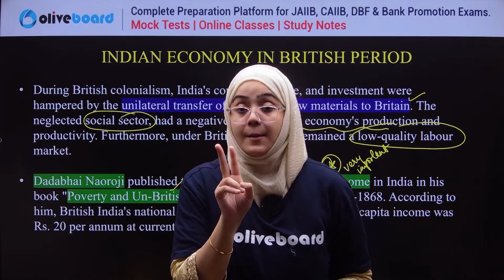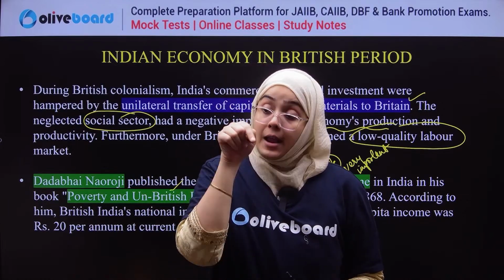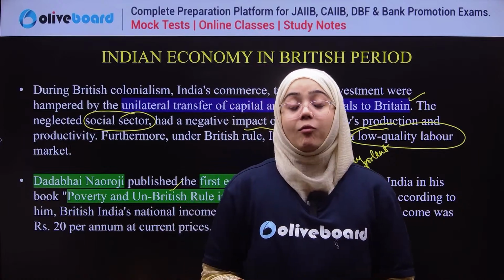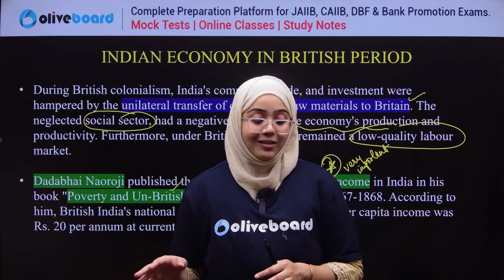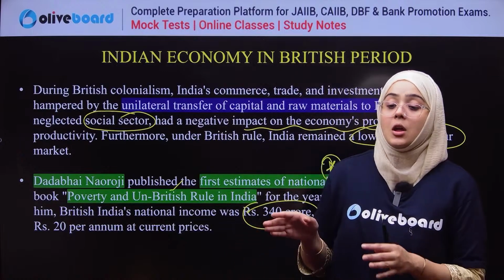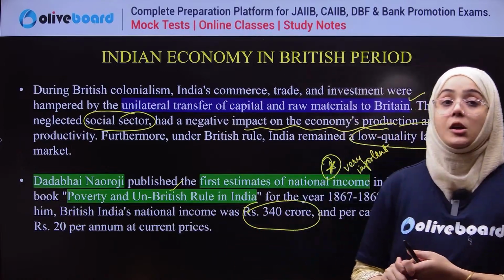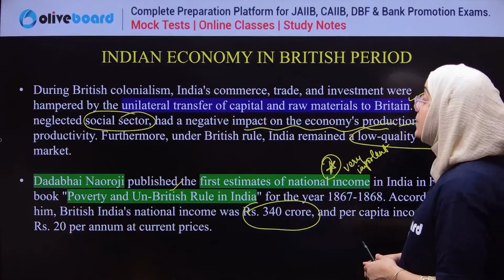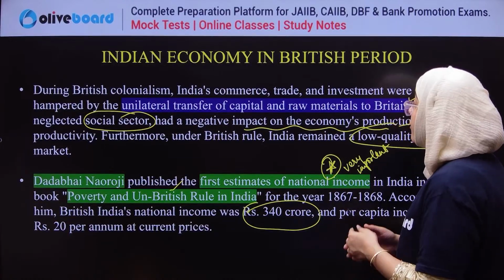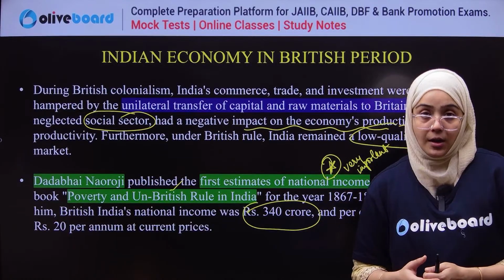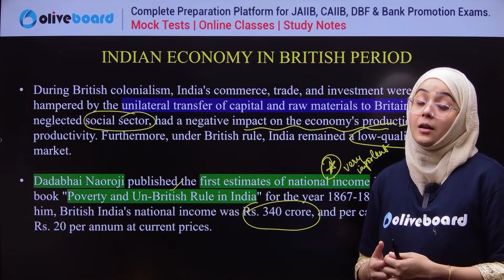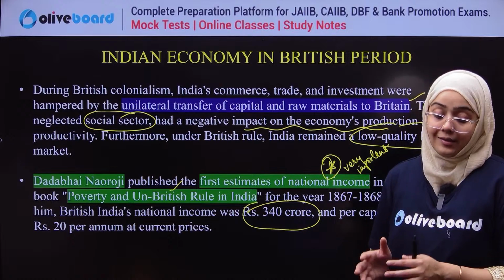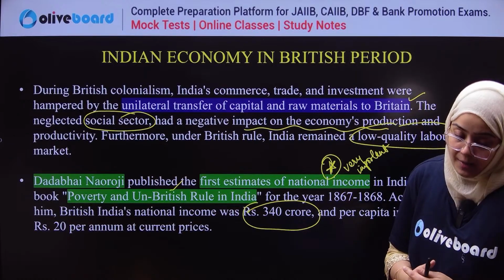This was the very poor condition described in that book. Two very important things: Dadabhai Naoroji and the book Poverty and Un-British Rule in India, and second, the first estimate of the national income. So who calculated the first national income in India? Dadabhai Naoroji.